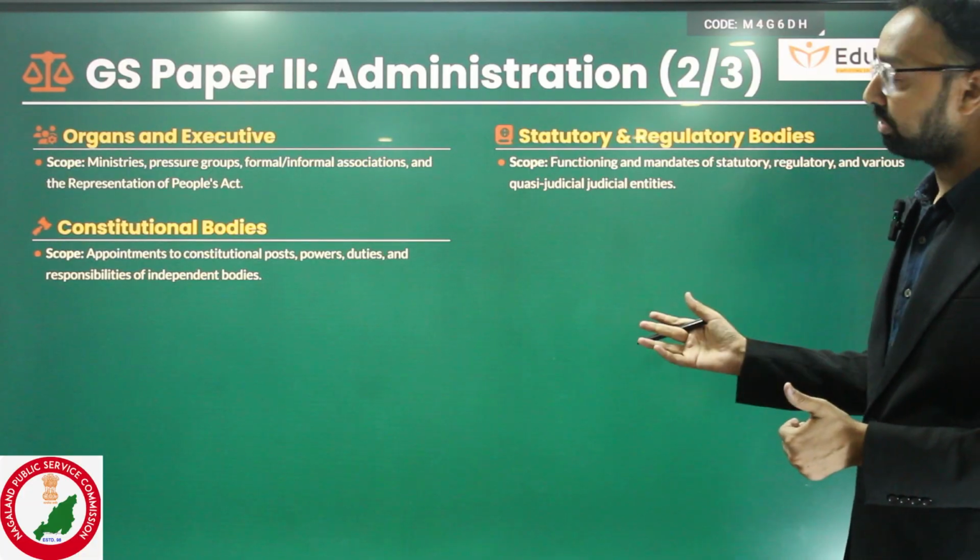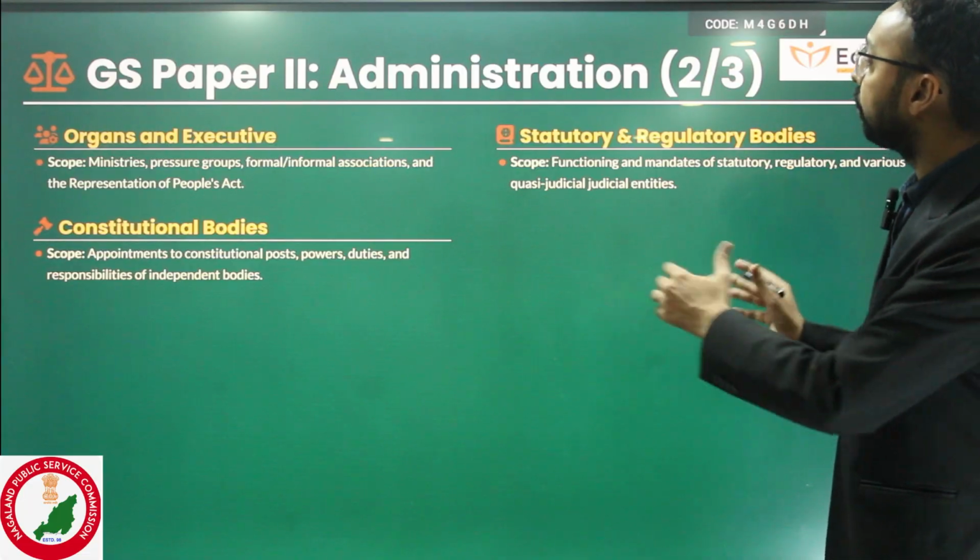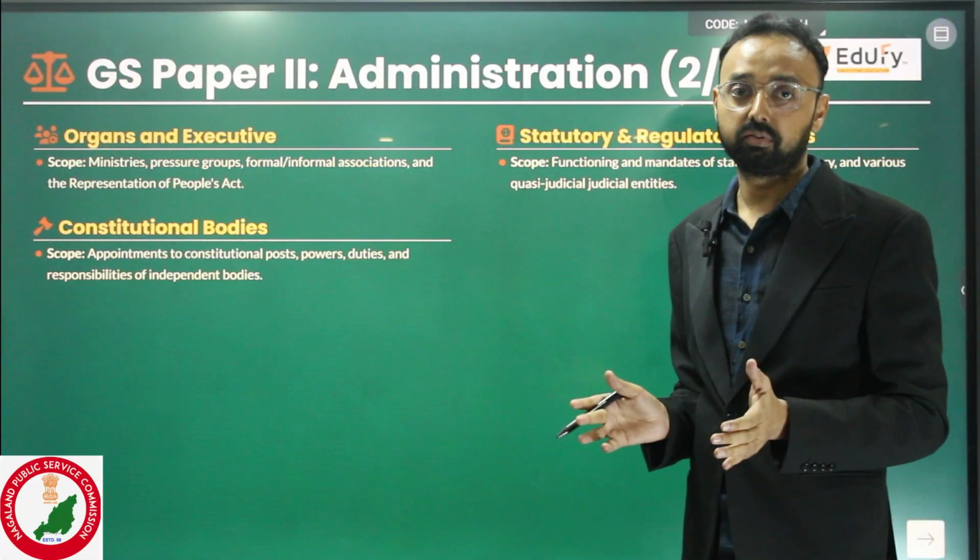So what we can see, now they only focus on the holistic pattern.